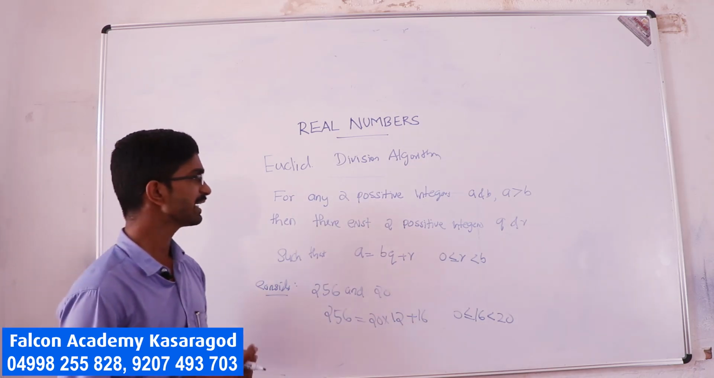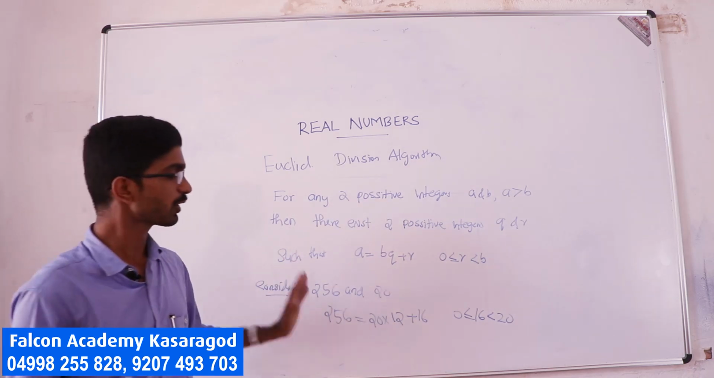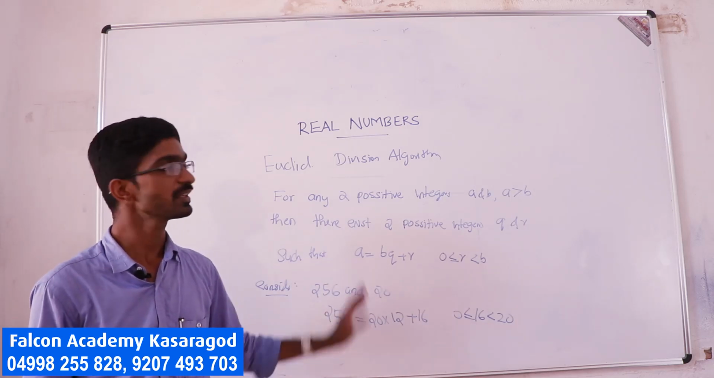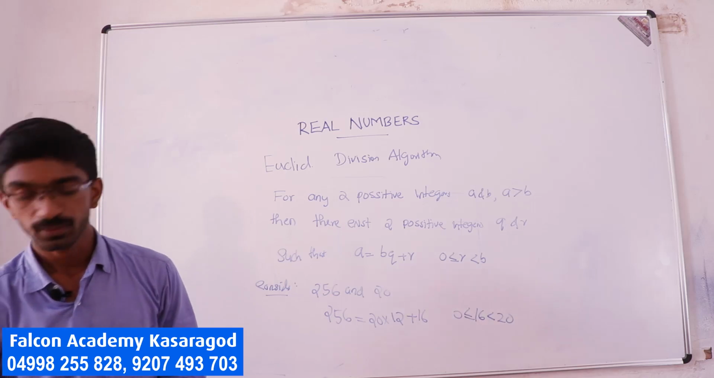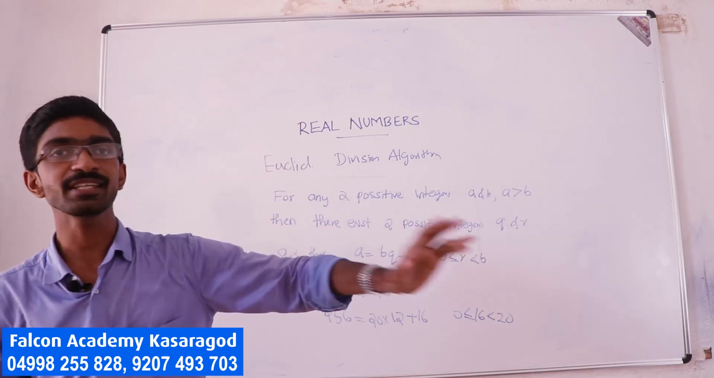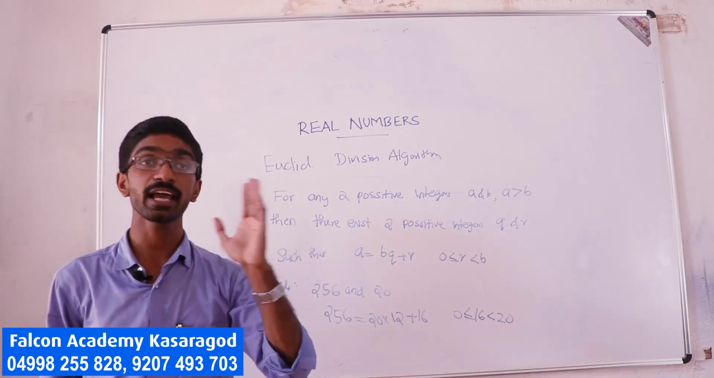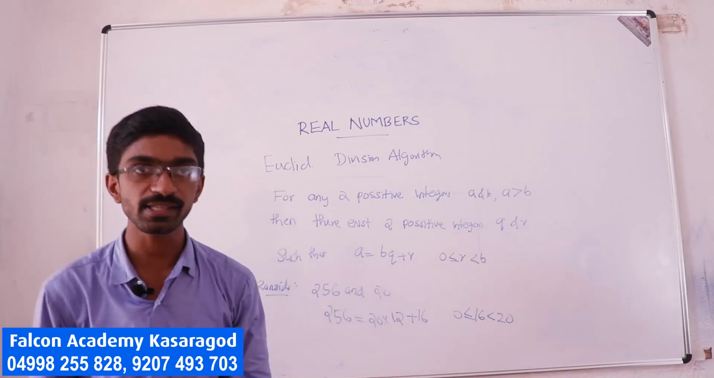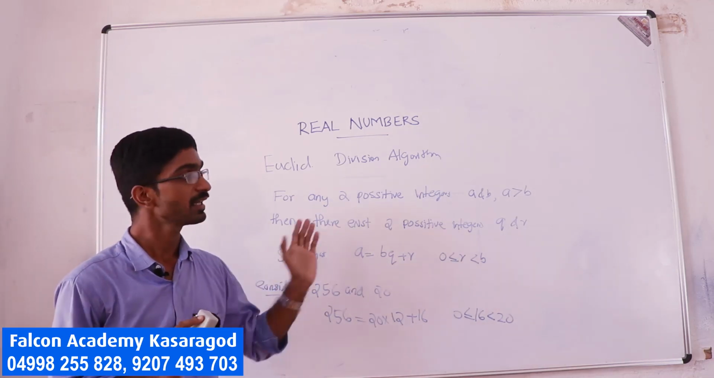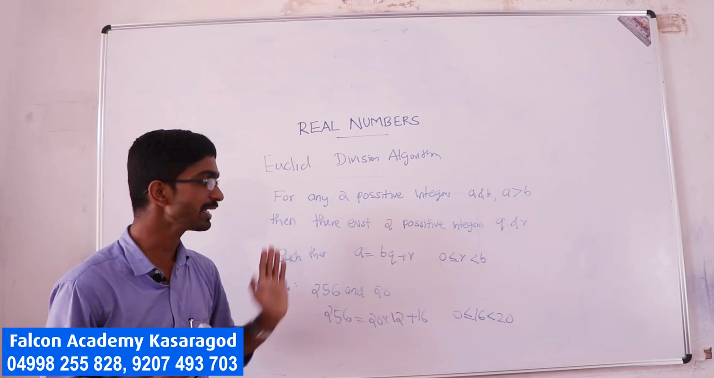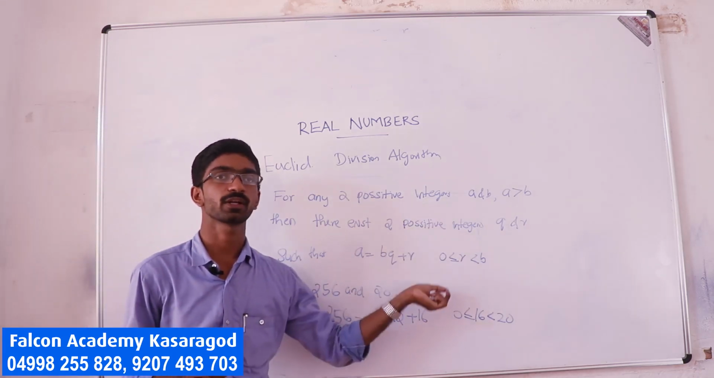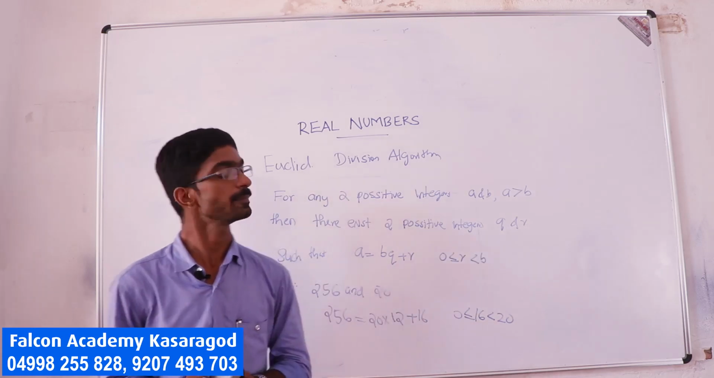Okay, it's very clear. Remember the concept of the normal division process, which will be stated as a theorem. I will repeat once again the statement. For any two positive integers a and b with a greater than b, there exist two unique integers q and r such that a is equal to bq plus r and 0 less than or equal to r less than b.